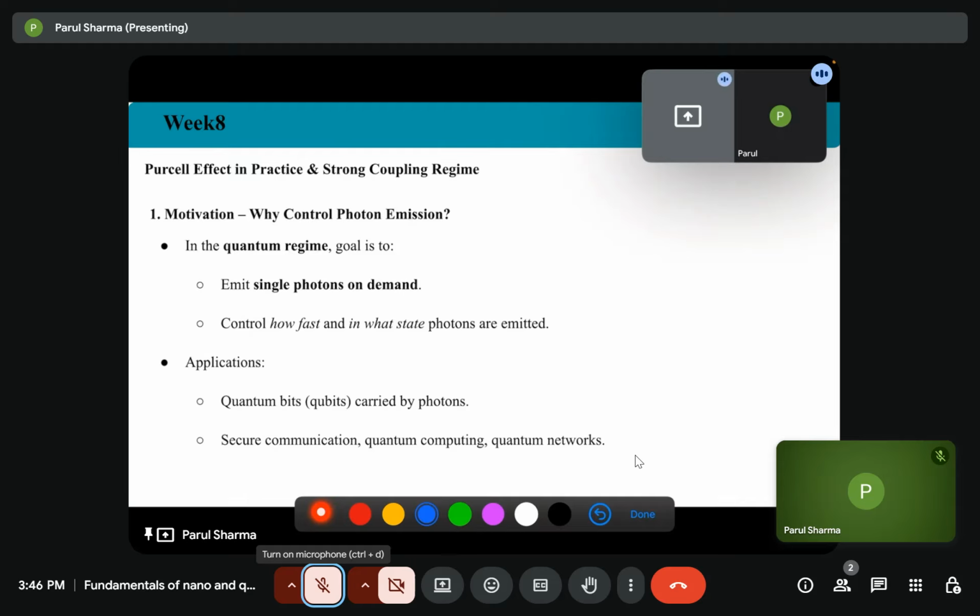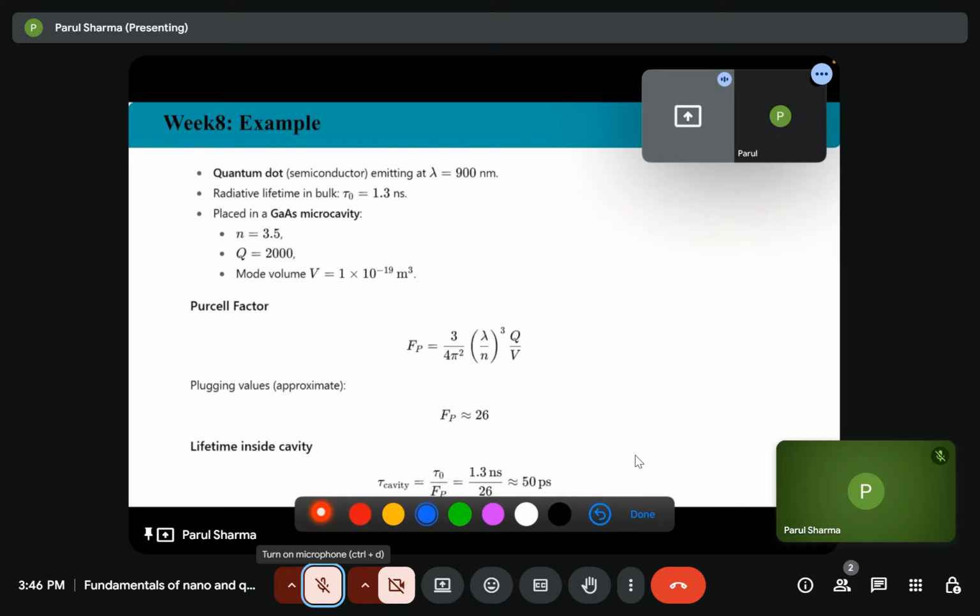So that we can use them as qubits, quantum bits carried by photons, for secure communication, quantum communication, quantum computing, and quantum networks. So for example, consider a quantum dot, which is a semiconductor.